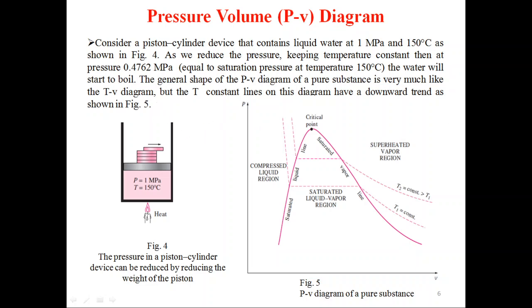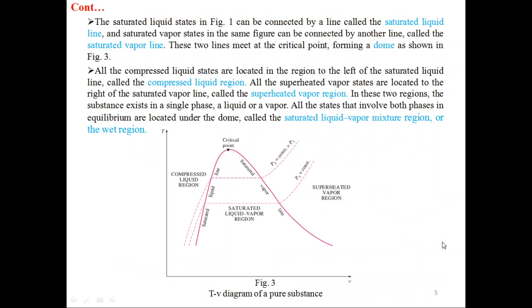The general shape of the PV diagram of a pure substance is very much like the TV diagram, but the constant temperature lines on this diagram have a downward trend, as shown in figure 5. This is figure 5, in which pressure is on the y-axis and specific volume is on the x-axis. If you compare this diagram with the TV diagram, you can see the dome shape. The dome is about the same as that of the TV diagram dome. This one.